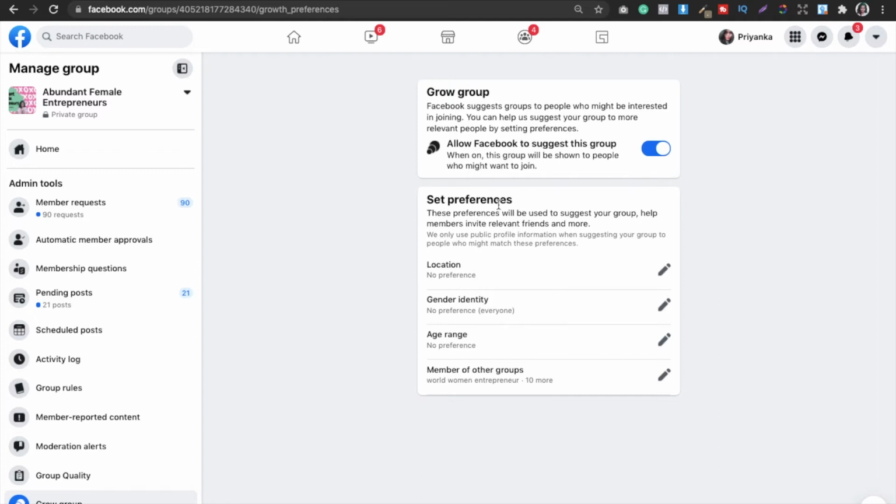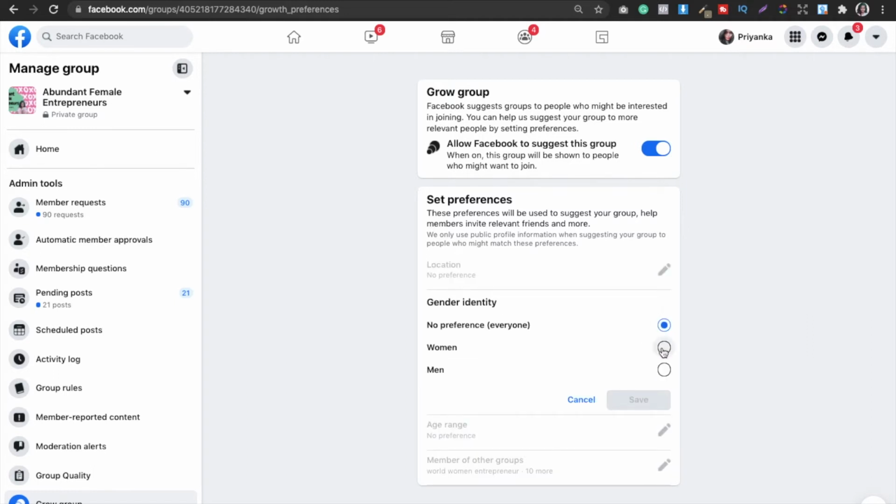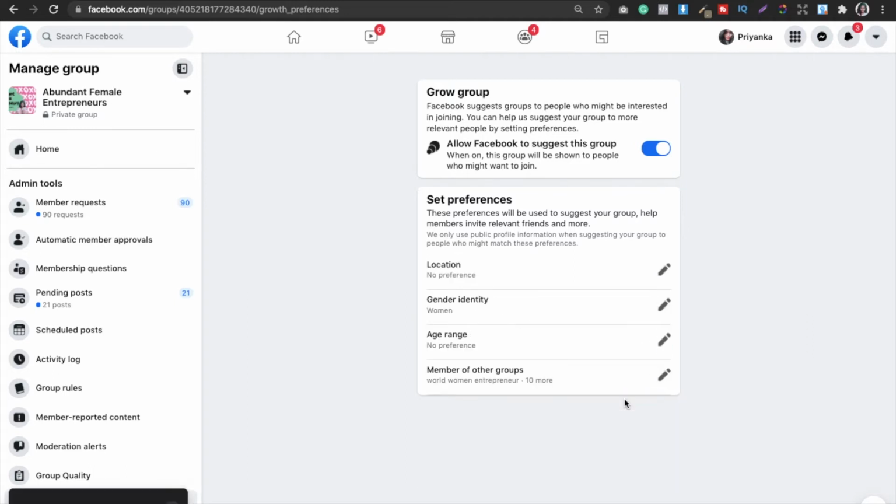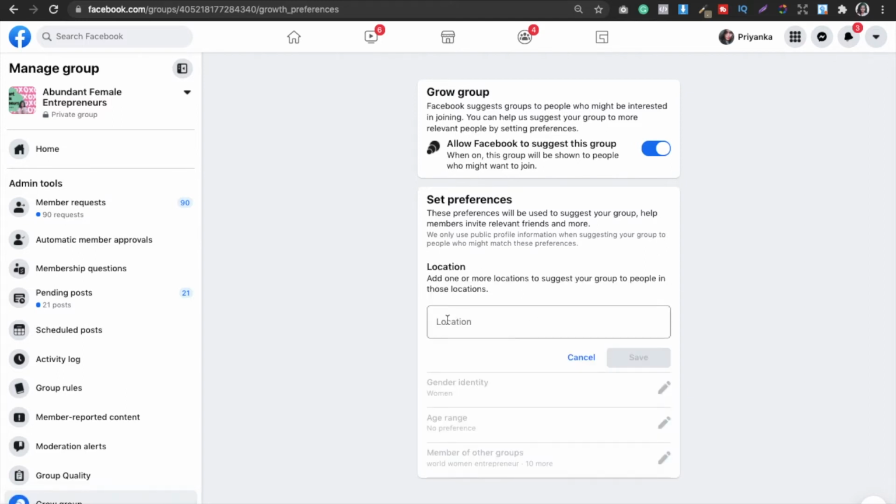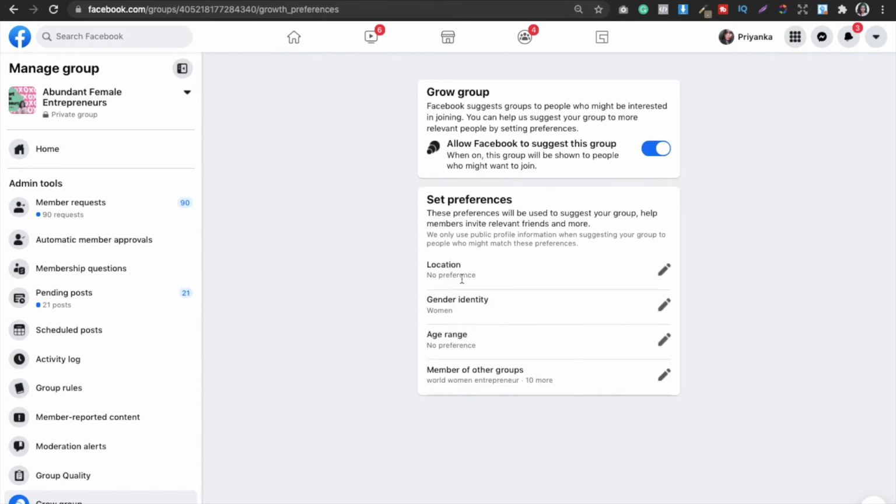After that, there are some preferences based on the audience you want for the group. For example, is it solely for women, or for men and women, or for both? In that case you can choose the gender identity. So I will choose woman and hit save. Now the next is the location. If you want to put your location, you can do that, but it is not mandatory if you're not comfortable, so I will just leave it like that.